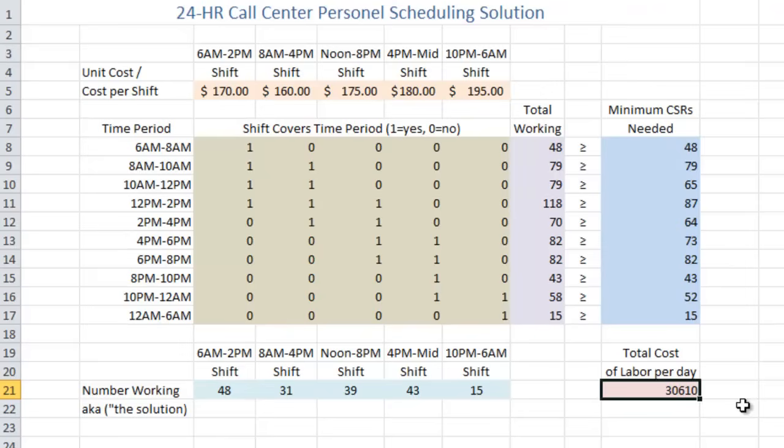That $30,610 is the absolute lowest possible cost that we can staff the call center given the minimum CSR constraints we had and the cost per shift. And that is how we solve and staff a call center using past data and current wages, and use Excel to tell us exactly how many we should have per shift. Great. Hope you enjoyed it.